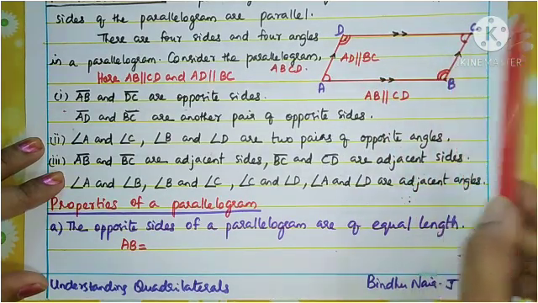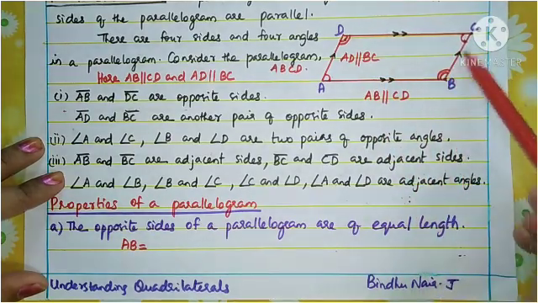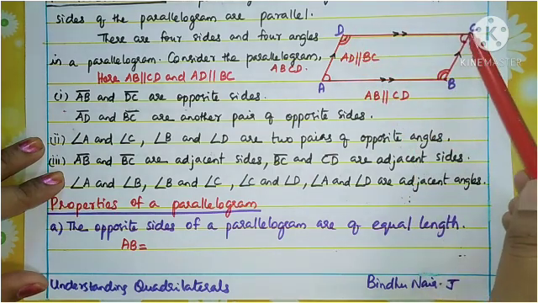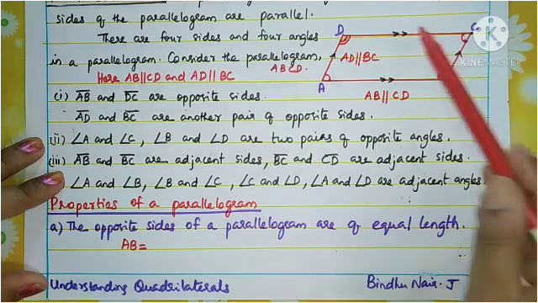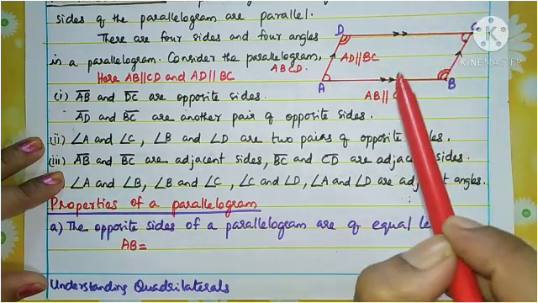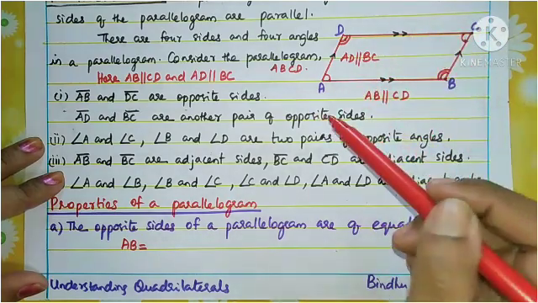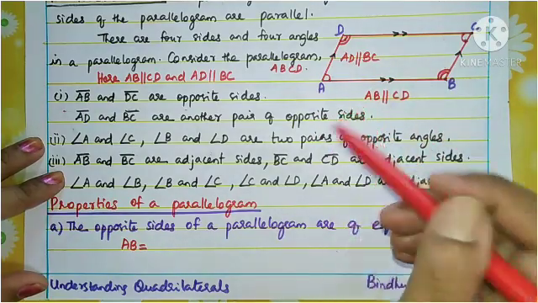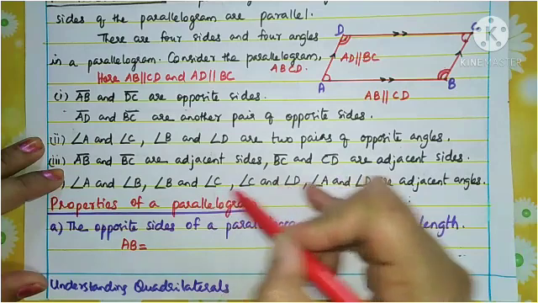Similarly, BC and CD have a common vertex C, so they are also adjacent sides. So in a parallelogram you want to know all this: what are opposite angles, what are adjacent sides, what are opposite sides. So that I have written like this.